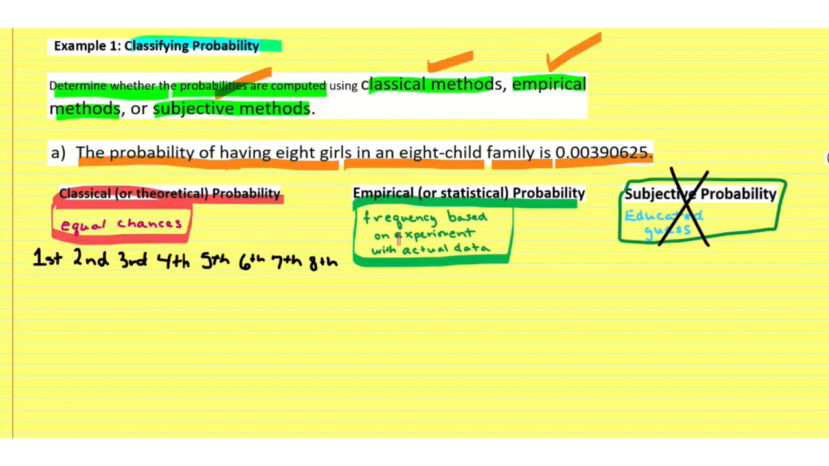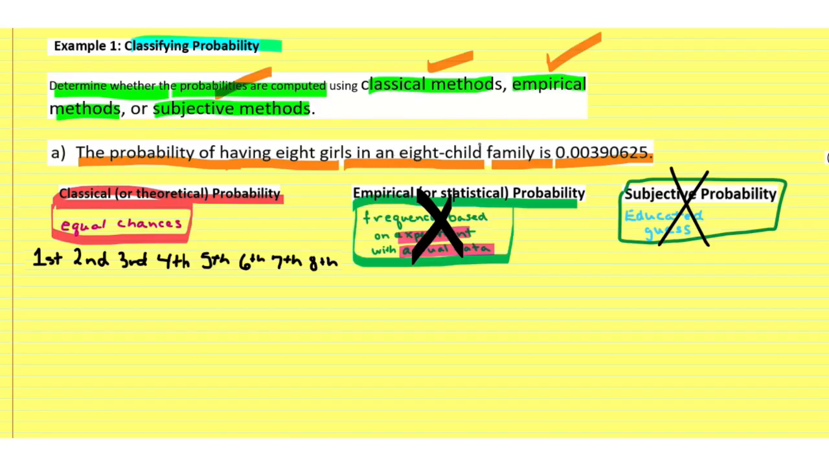An experiment with actual data could be like a survey. They could ask the families, do you have 8 children? Are all 8 of your children girls? And they could find so many families that said, yes, we have 8 girls, and come up with some information like that. But we were not told that they asked the families. So I'm assuming that we can also reject empirical because we do not have any information that they actually asked the families how many of their 8 children were girls.